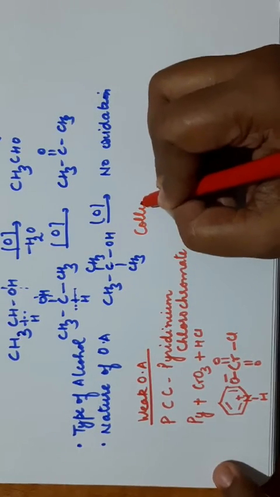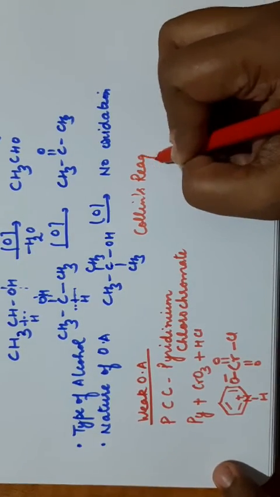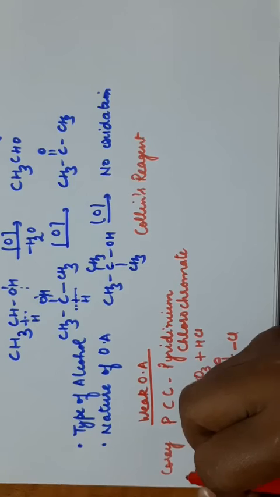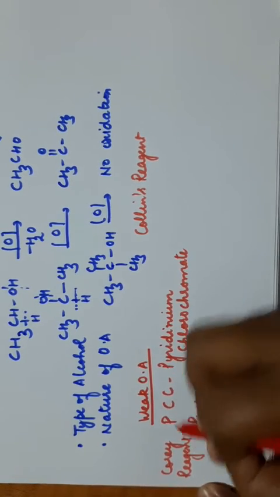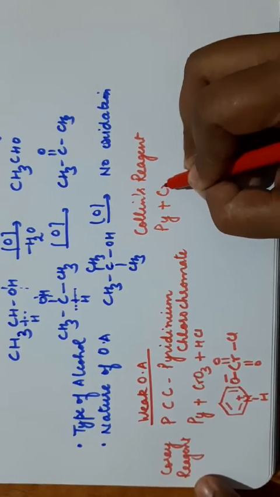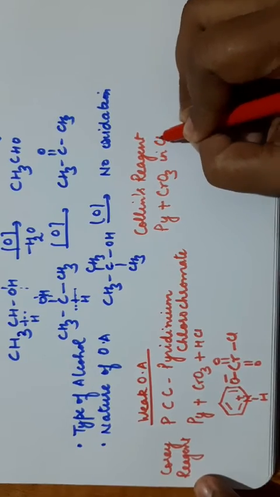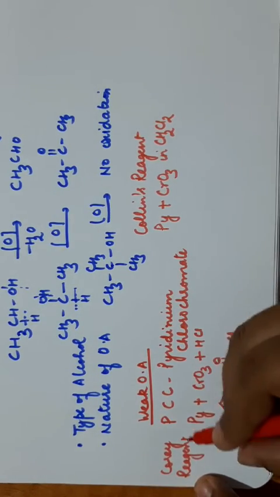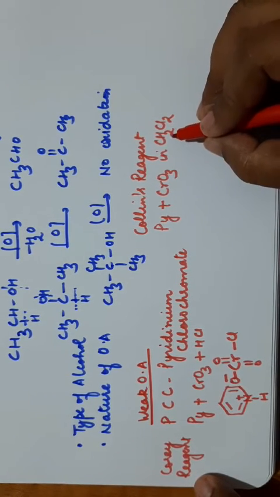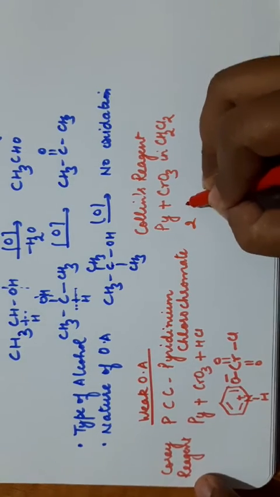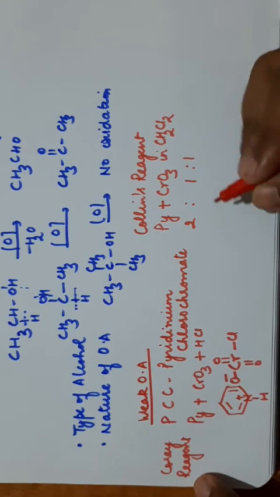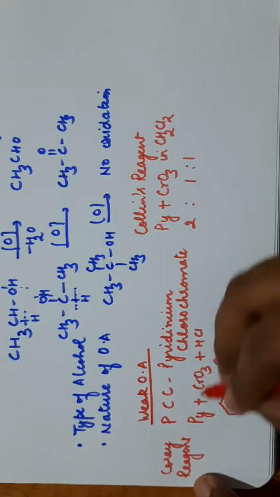Another reagent is Collins reagent. PCC is also known as Corey's reagent. Collins reagent is a mixture of again pyridine plus CrO3 in CH2Cl2. Actually it is a modification of PCC. It is a mixture of pyridine plus CrO3 in CH2Cl2 in the ratio 2:1:1. This is actually the mixture ratio, and its function is the same as that of PCC.